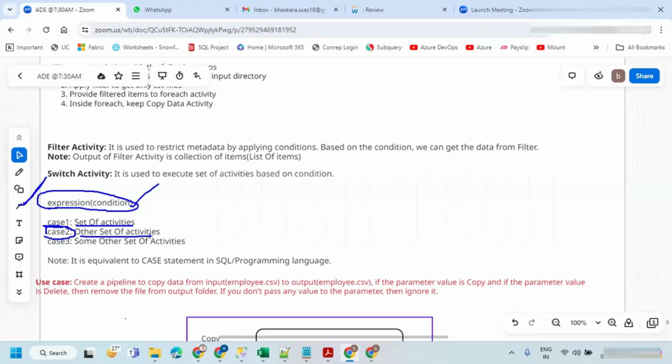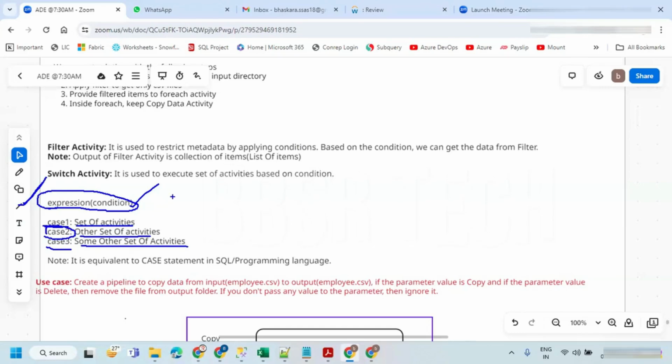And if the value of this expression is case 3, then some other set of activities are going to be executed. Like that, we can have multiple cases. It is equivalent to the case statement in SQL Server, in SQL programming, and even in any other programming languages.